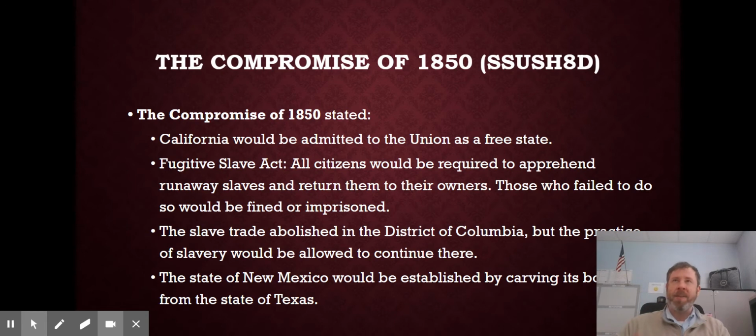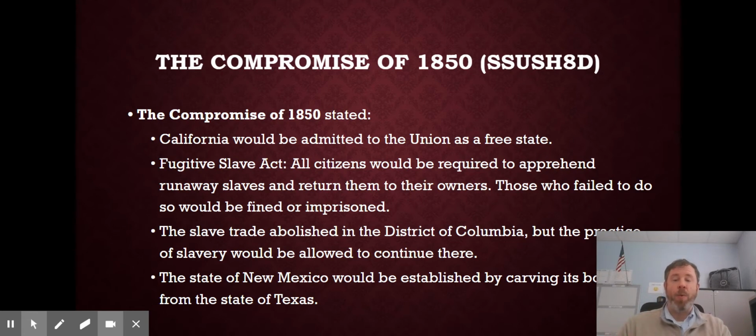Because remember, think back to our Second Great Awakening, the slave rebellions, the abolitionist movement. Slaves are escaping. They're wanting their freedom. They're fighting for their freedom, and they're taking their freedom by escaping. The South's getting hurt by this, and so they're going to get the Fugitive Slave Act to help return their slaves. So the Compromise of 1850 so far, California comes in as a free state, no slavery. The South gets the Fugitive Slave Act, which requires you to apprehend a runaway slave and return them to their owner. If you don't do that, you could be fined or imprisoned.